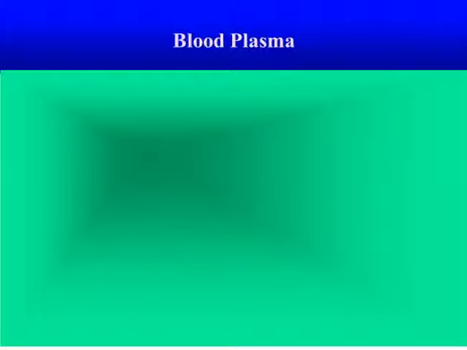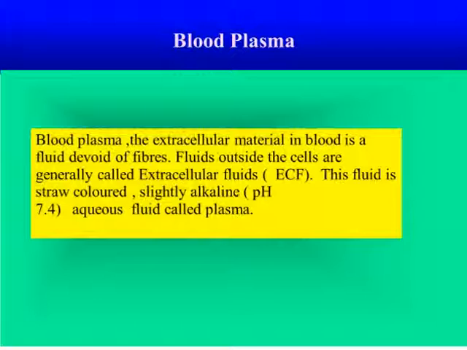Now, blood plasma. So what is blood plasma? Blood plasma, the extracellular material in the blood, is a fluid devoid of fibers. Fluid outside the cells is generally called extracellular fluid or ECF. This fluid is a straw colored, slightly alkaline, aqueous fluid, which is called plasma. Plasma is a straw colored liquid that constitutes the portion of blood from which the formed elements have been removed. Nearly 90 to 92% of plasma is water, while 8 to 10% is dry matter.